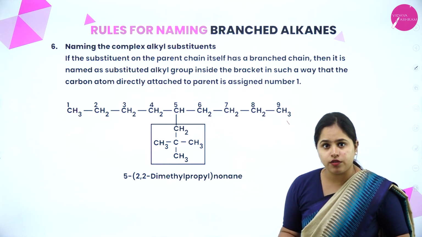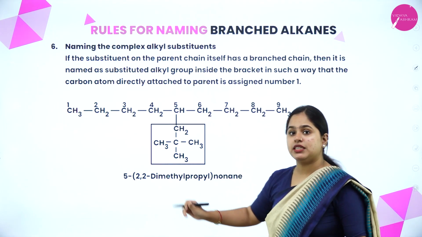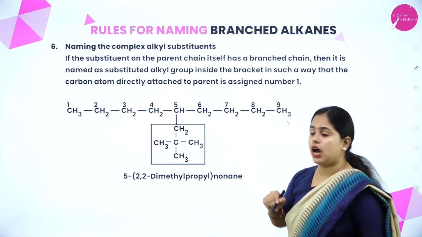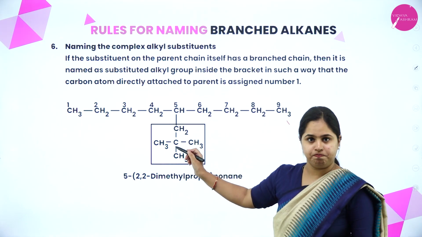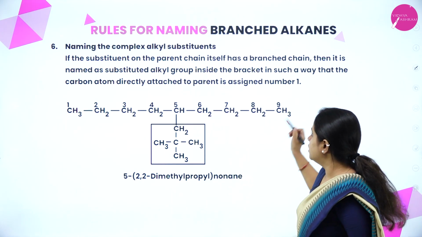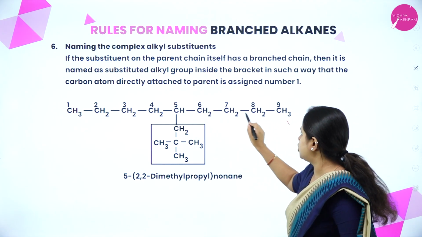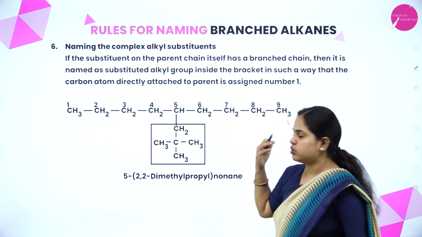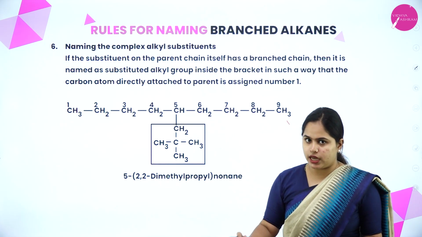Okay, so that is what we are going to see. So how do you name it? On which carbon atom is the substituent present? On the 5th carbon atom, right? So if you are numbering from this side, it will be 1, 2, 3, 4, 5. On that side also it is 1, 2, 3, 4, 5. So both are correct, right?